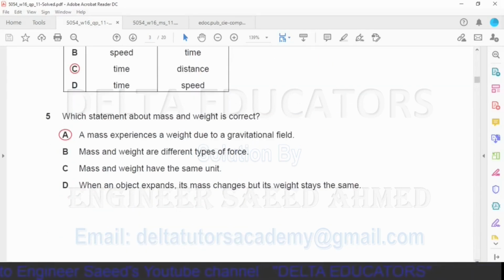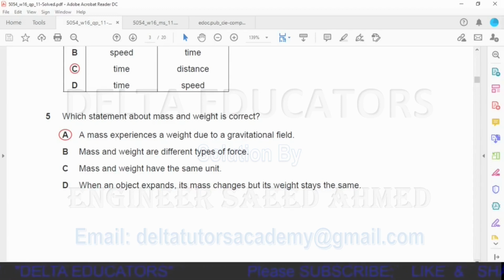Question number 5. Which statement about mass and weight is correct? Option A: mass experiences a weight due to a gravitational field. Yes, it is the correct option. When we put a mass in a gravitational field, that mass experiences a pull, a force that is directed toward the center of the earth, and that pull or force is called weight of the object or weight of the body. So option A is correct one.